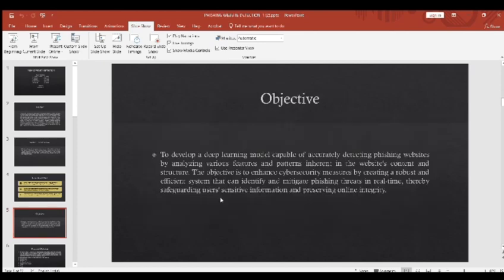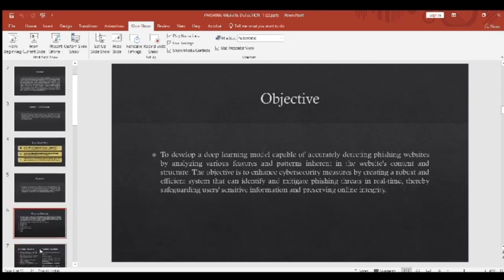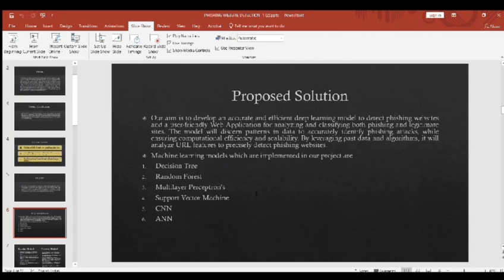Objective: our objective is to develop a deep learning model capable of accurately detecting phishing websites by analyzing various features and patterns inherent in the website content and structure. Proposed solution: our aim is to develop an accurate and efficient deep learning model to detect phishing websites and a user-friendly web application for analyzing and classifying both phishing and legitimate sites.